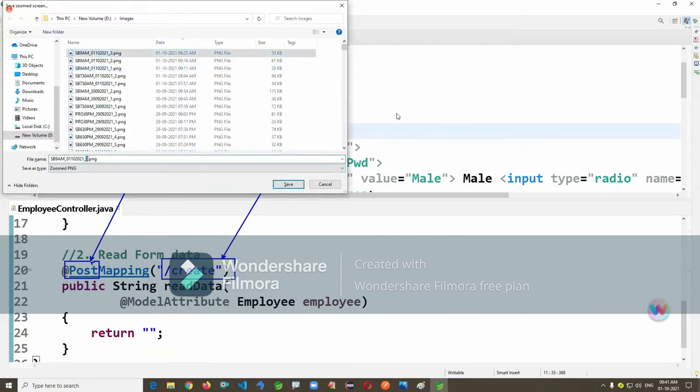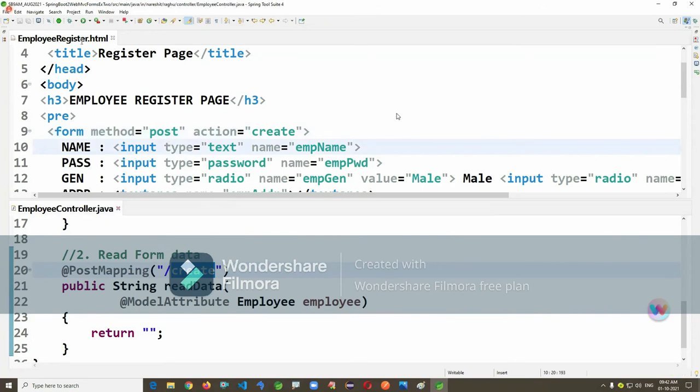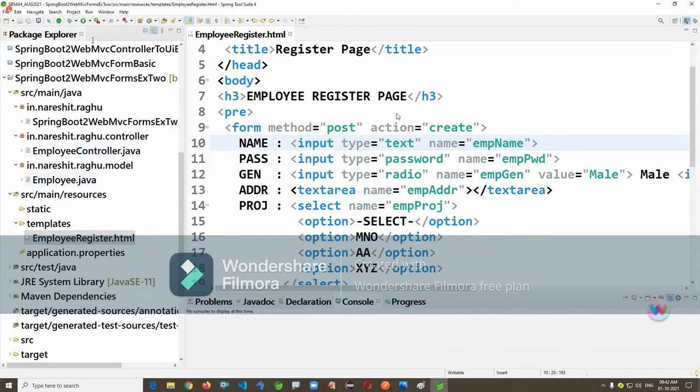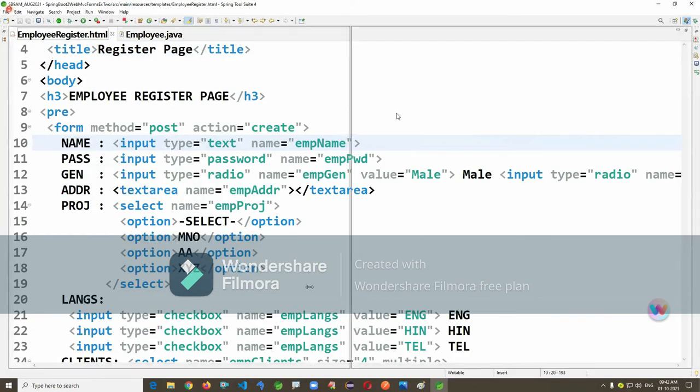And yesterday one student did not give form action and is saying it's not submitted. Form action must be given. Action must match with the controller URL. That's a must here. And second thing, even name must be matching.